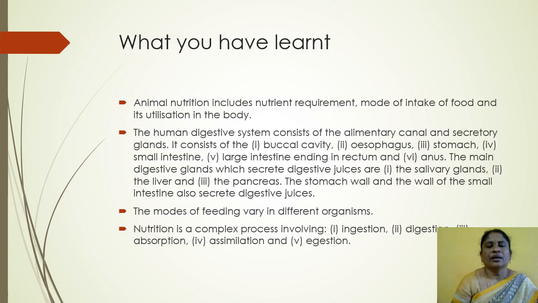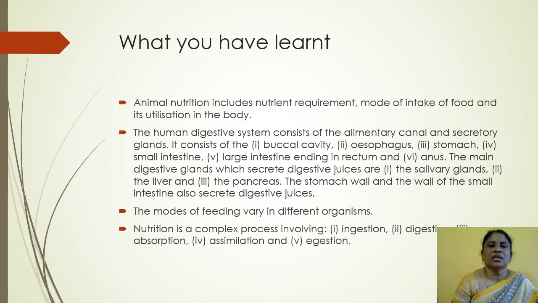What have you learnt in this lesson, children? We have learnt that animal nutrition includes nutrient requirement, mode of intake of food, and its utilization in the body. The human digestive system consists of the alimentary canal and the secretory glands.